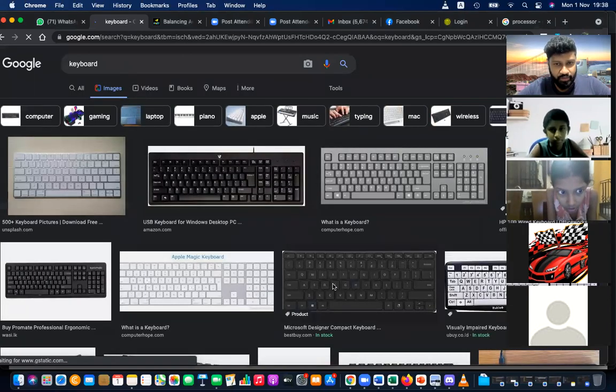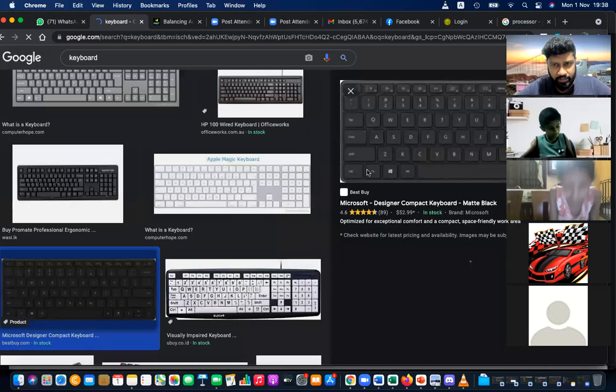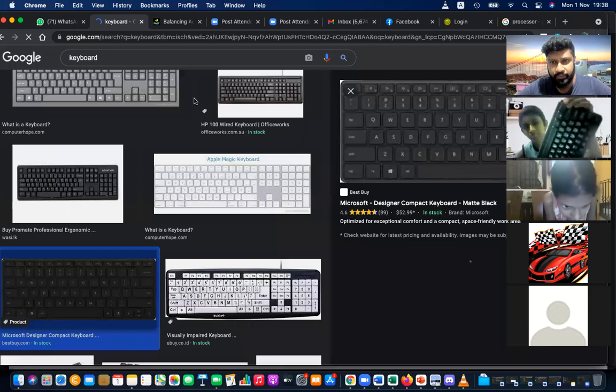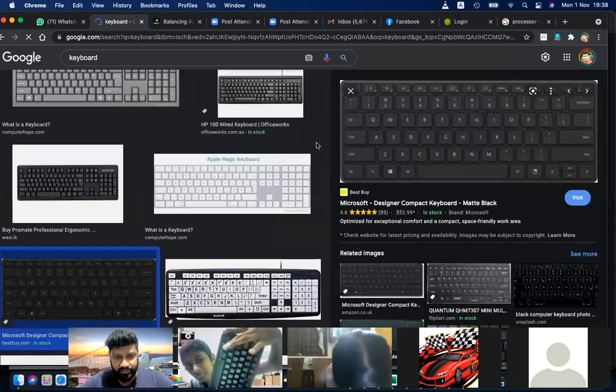So the Windows key on your keyboard is this. This is the Windows key. Yes, correct. That's what you are showing.